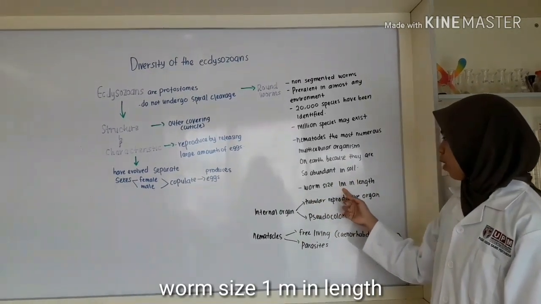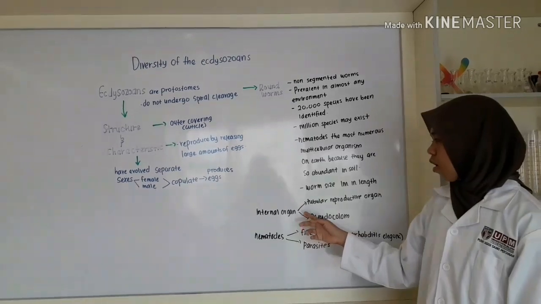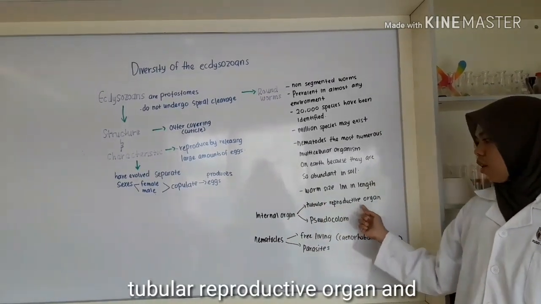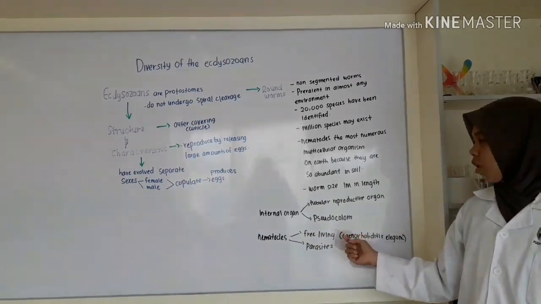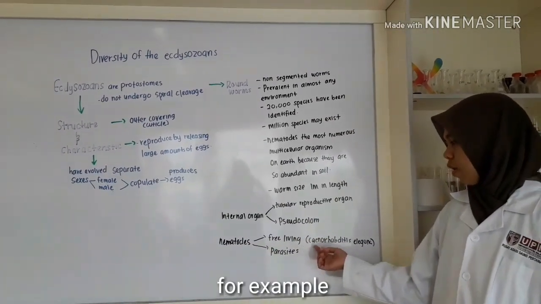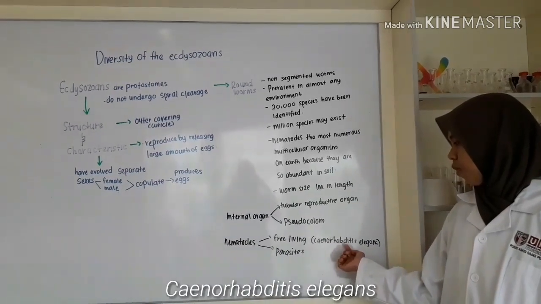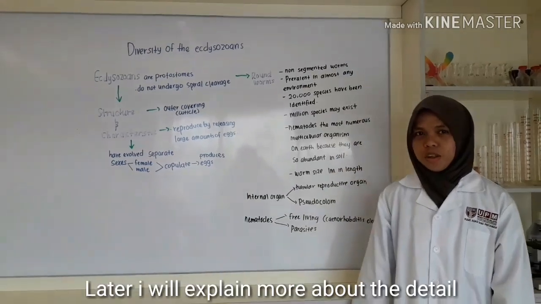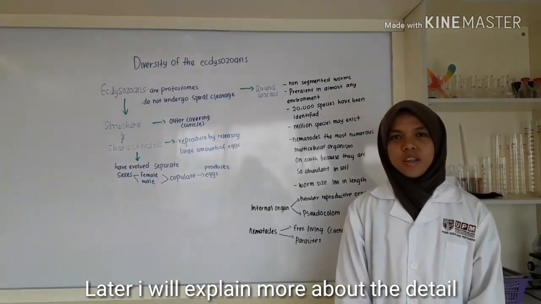Worm size goes up to 1 meter in length. Internal organs are divided into two: the tubular reproductive organs and the pseudocoelom. Nematodes divide into two: free living, for example Caenorhabditis elegans, and parasites. This is just a briefing. Later, I will explain more about the details.